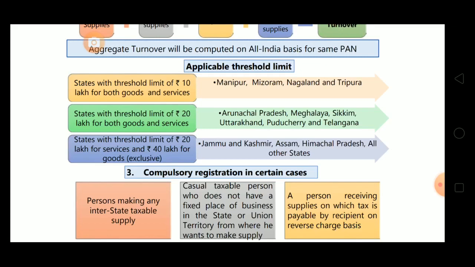Next one is Arunachal Pradesh, Meghalaya, Sikkim, Uttarakhand, Puducherry, Telangana. 4 states are there in case of 10 lakhs, and in case of 20 lakhs, 6 states are there. You can memorize this as MASPUT, or you can make some other mnemonic. Okay, MASPUT: Meghalaya, Arunachal Pradesh, Sikkim; Put is Puducherry, Uttarakhand, and Telangana. In this case, the threshold limit is 20 lakhs for both goods and services.